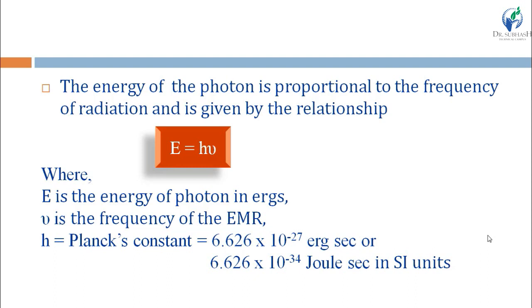So the equation will be E is equal to h into mu, where E is the energy, mu is the frequency, and h is Planck constant, of which value is 6.626 x 10^-27 erg second, or 10^-34 joule second in SI units, right? Energy and frequency both are proportional to each other, and E is equal to h into mu. h means Planck's constant.